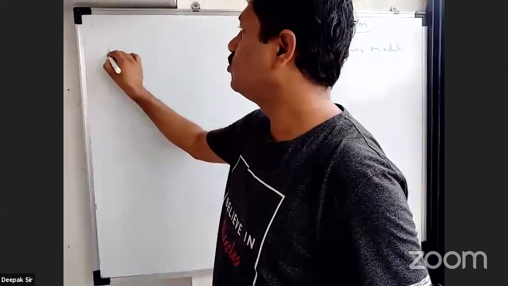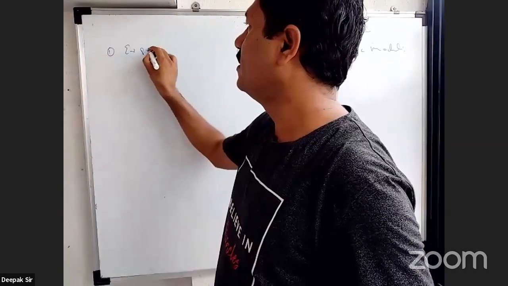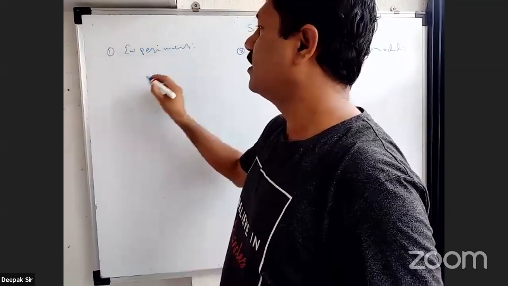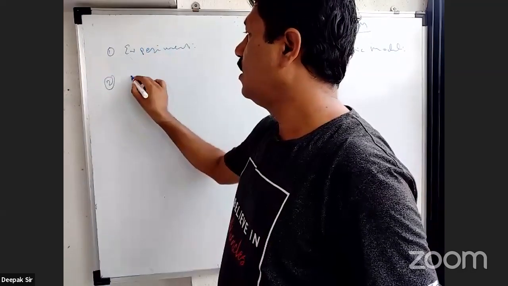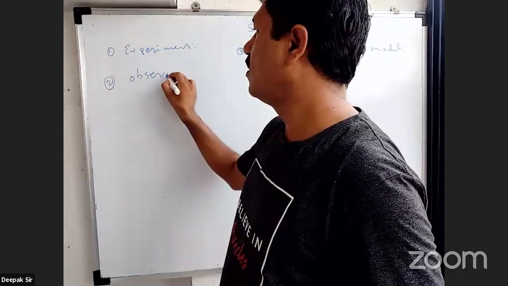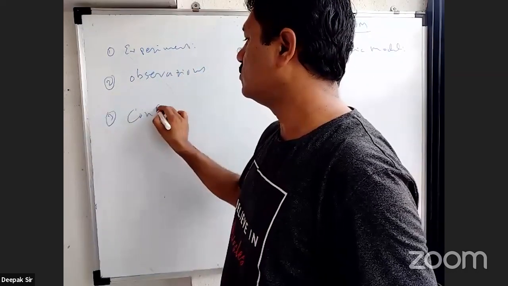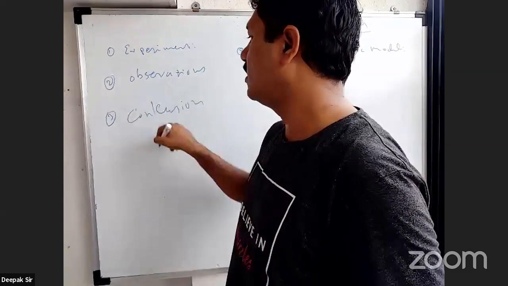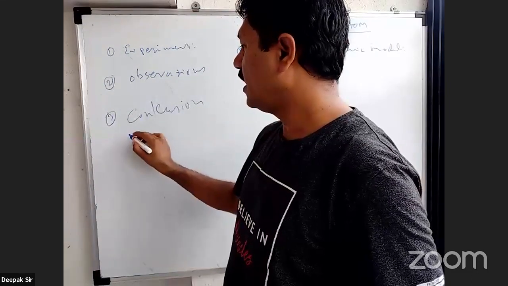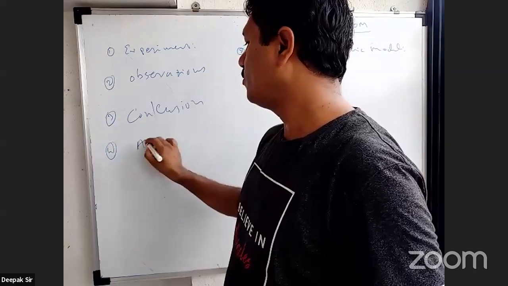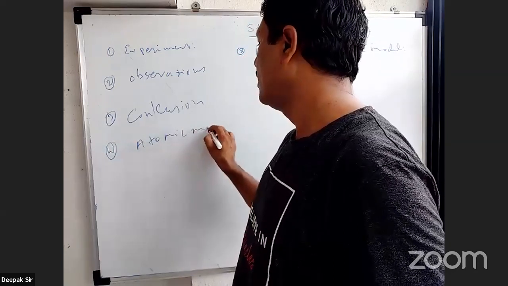तो आप देखिए पहला जो आता है, this is nothing but the experiment. So what is the experiment done by this Rutherford? दूसरा, what are the observations he made out of this one? तीसरा, what are the conclusions he has drawn? And next, fourth is the atomic model he has put forth.